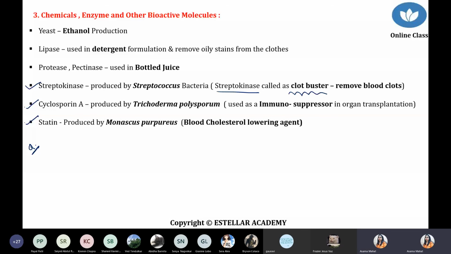Okay, so now statin is a good drug to control the cholesterol level. It controls the blood cholesterol. Yeah. This point is clear, everyone.